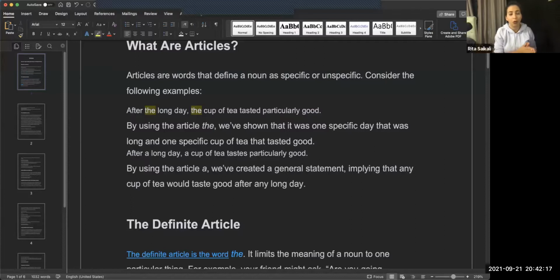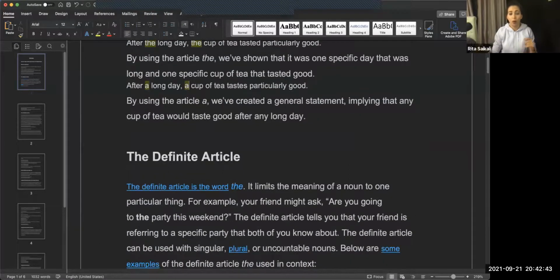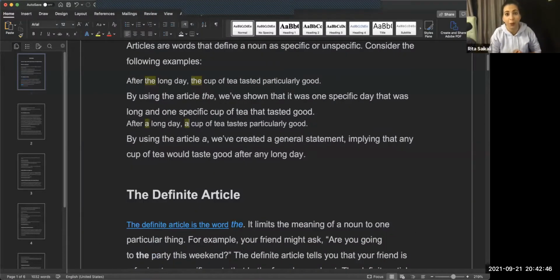When we use the article a or an, we create a general statement. So for example, after a long day, a cup of tea tastes particularly good. Any long day, and any cup of tea. Okay, so when we use the, it's more specific. When we use a or an, it is more general.